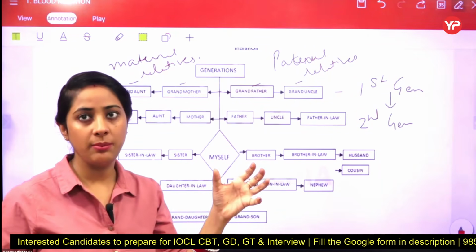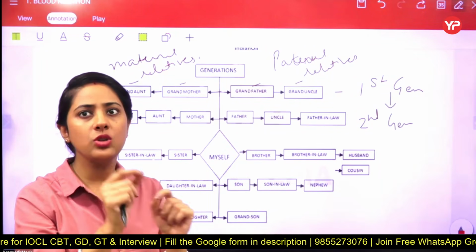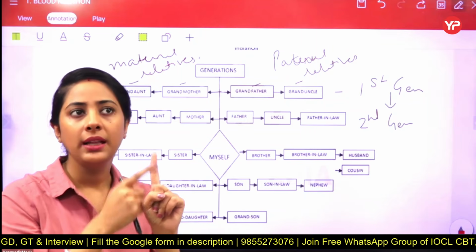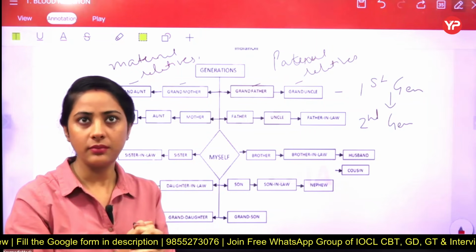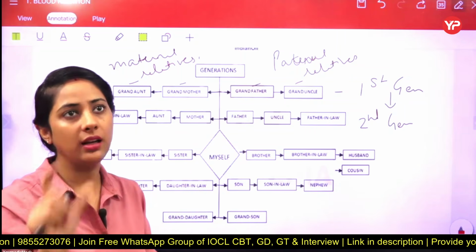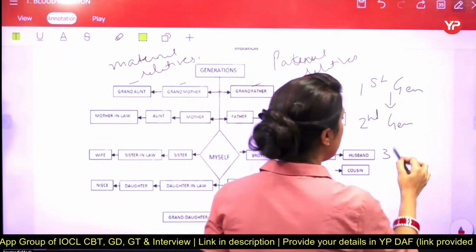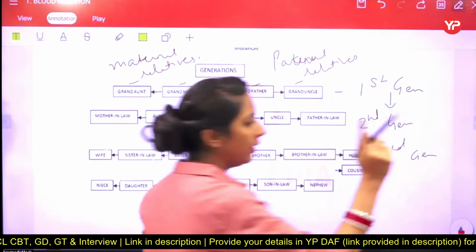But in English, because we are going to solve the question in the English language, in that scenario you just have to use a simple term, that is aunt and uncle. Got it? चाहे कोई भी relative है, we have to use the term aunt and uncle. And now coming to the third generation. In the third generation, students, you all are getting covered.